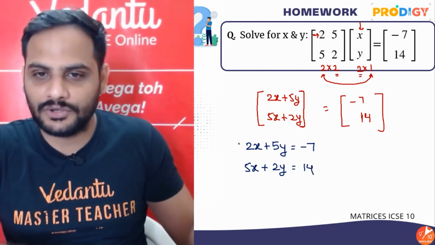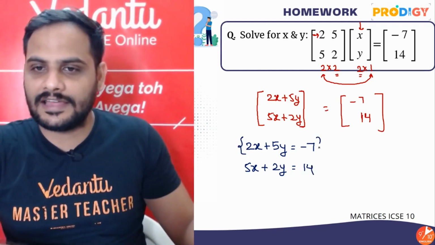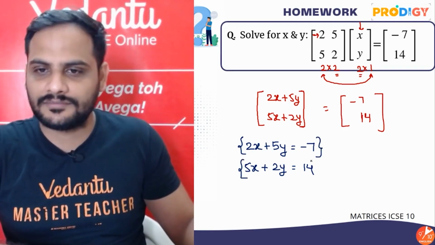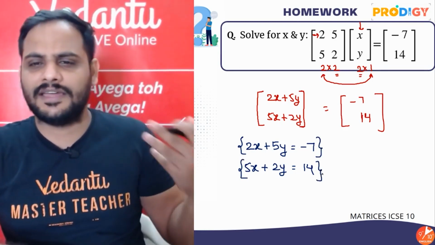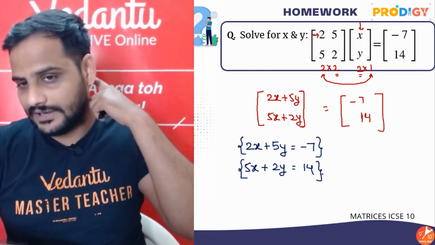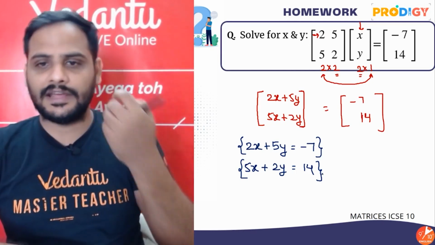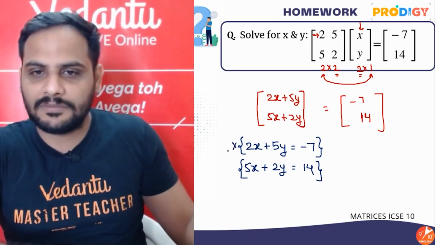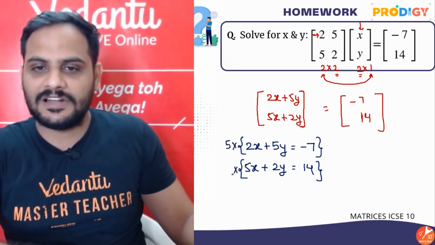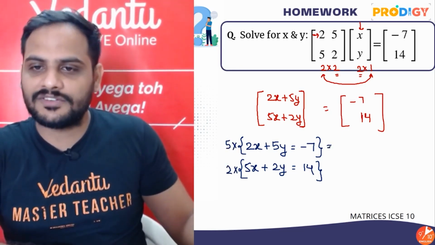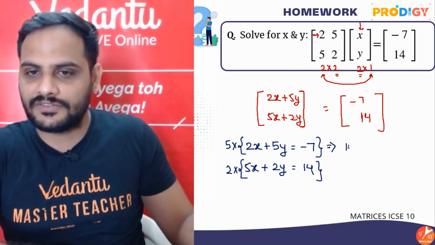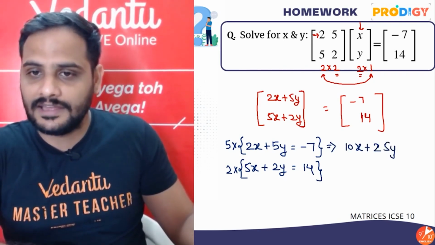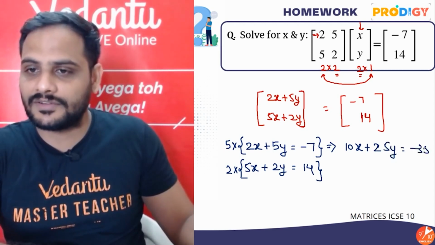Let's solve them both. Let's say I need to eliminate x, or we can eliminate y, it depends upon you. Let us say we want to eliminate x. So if I want to eliminate x, I'll multiply the first equation with 5 and the second with 2. So my equations will be 5 into 2 is 10x, 5 into 5 is 25y, and 5 into minus 7 is minus 35.